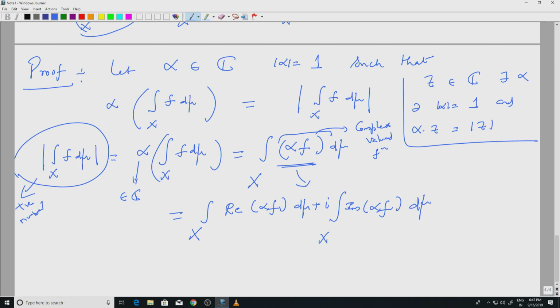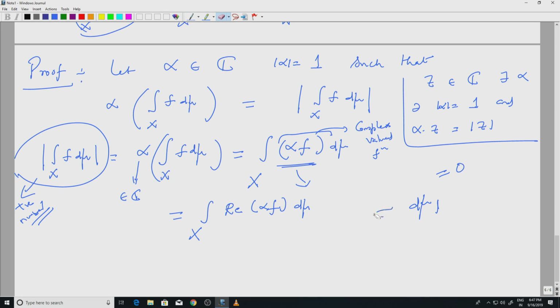That is how you write it because of linearity, but this will have to be equal to 0 because the left hand side is a positive number. So, because of that the imaginary part will have to be 0, which means I can erase this part, right.